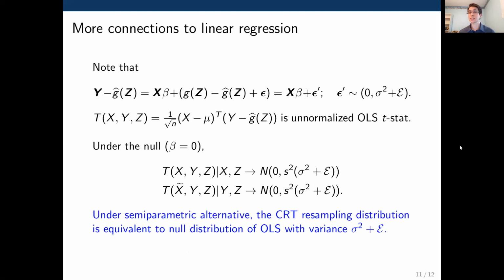So what this means is that under that semi-parametric alternative, the CRT resampling distribution is actually equivalent to the OLS null distribution corresponding to a least squares model with this particular variance. So this gives us some more intuition about the power formula that we saw on the previous slide.